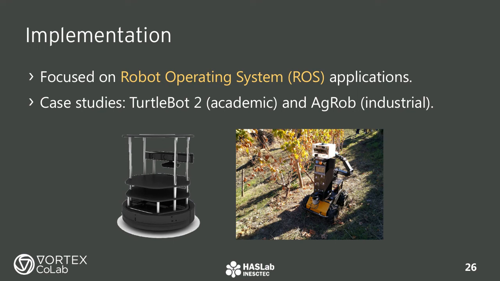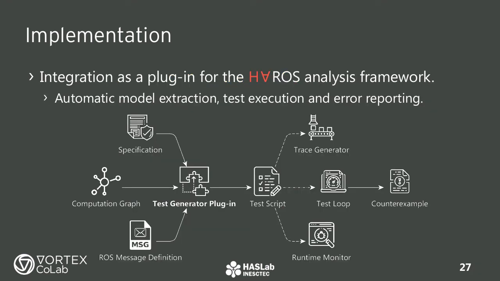In particular, we have used two robots, the Turtlebot 2 and AgRob, as case studies. Furthermore, we have implemented our approach as a plugin for Heros, an analysis framework for ROS software. The advantage of integrating our approach as a plugin, in this case, is that Heros is already capable of extracting the software architecture, automatically, from source code. Thus, this makes the life of the user quite easier, because they have to provide only the properties by hand, not the architecture as well. In addition, all analysis reports and test results are presented in a unified user interface, which is another bonus in terms of usability.